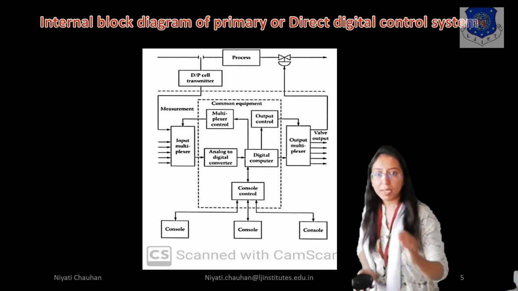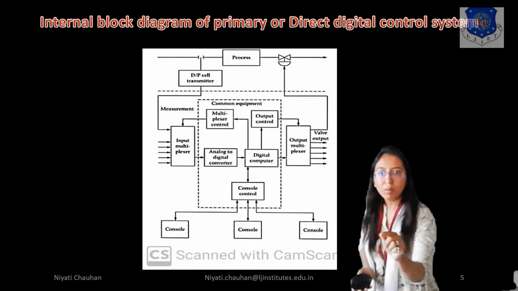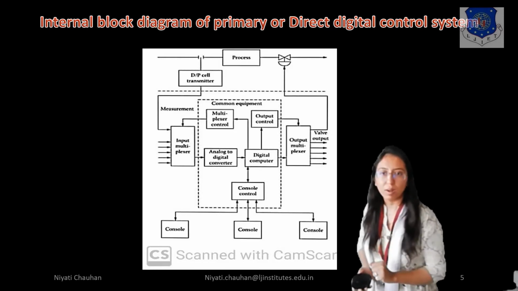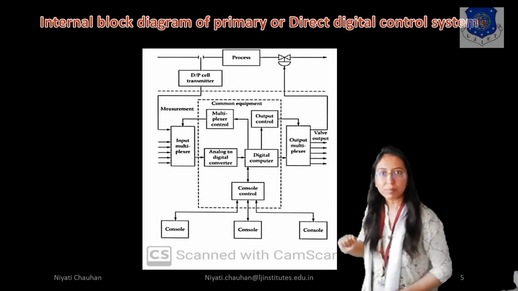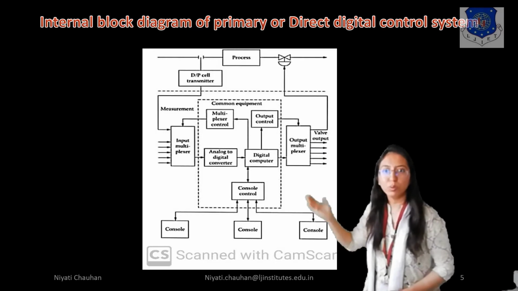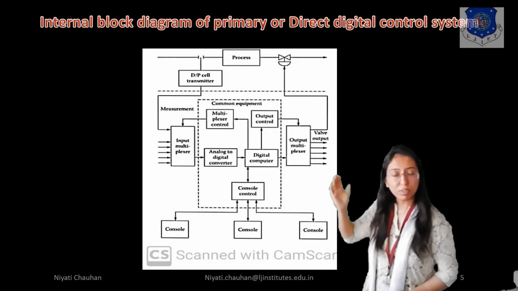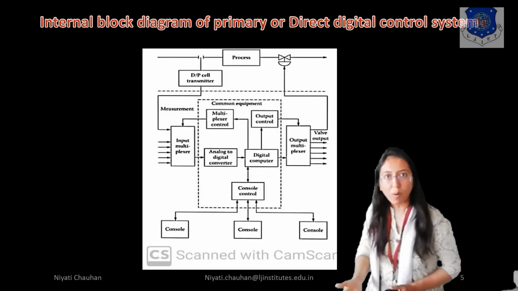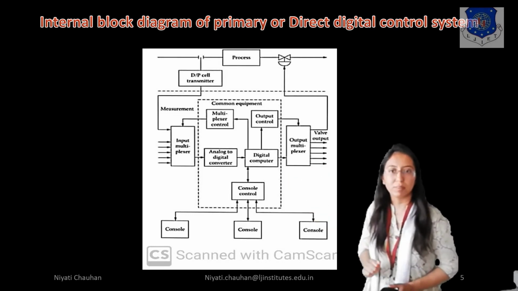And if any error is found on the input side, then the digital computer sends data to the multiplexer control. Then multiplexer control to the input multiplexer, right? Input to analog to digital control. Then after conversion to digital, right? And if the error has been solved, then the data is sent to the output multiplexer.